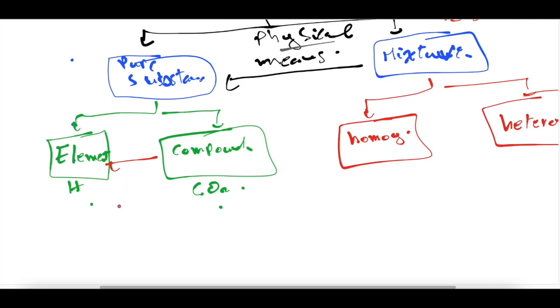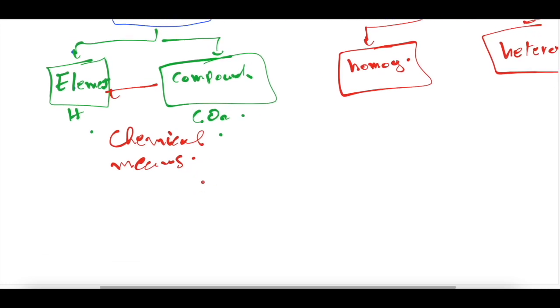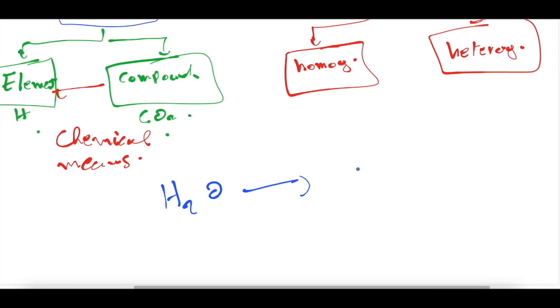Here we use chemical means. For example, if we want to break down the compound H2O, water, we can break it down to H and O. How?